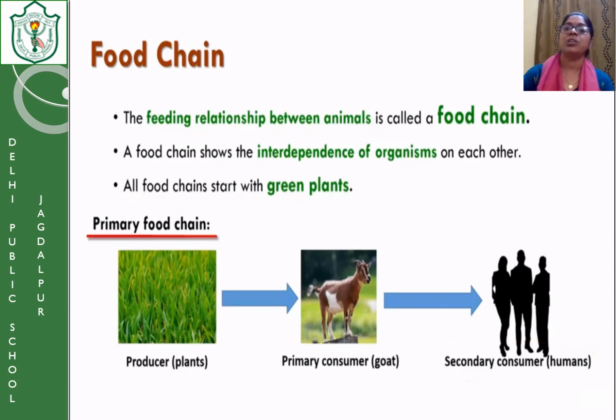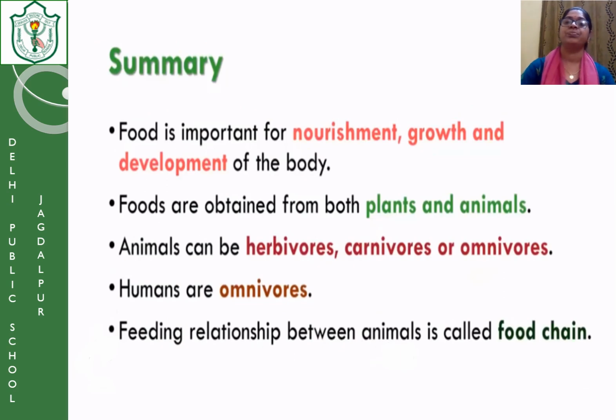Okay, just to summarize, children, we will do the summary of the chapter. Food is important for nourishment, growth and development. Food is obtained from plants and animals. Animals can be herbivorous, carnivorous and omnivorous. Humans are omnivorous. The feeding relationship of animals is called the food chain. This is the summary of the chapter.